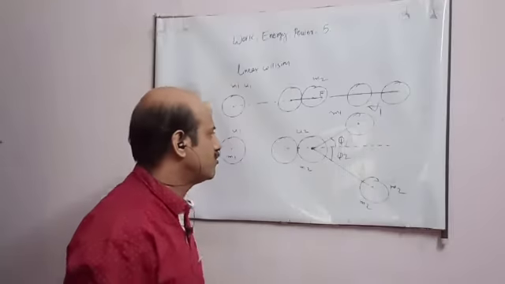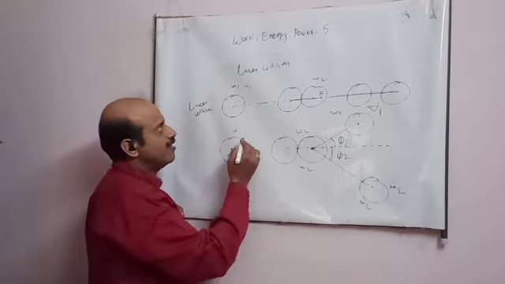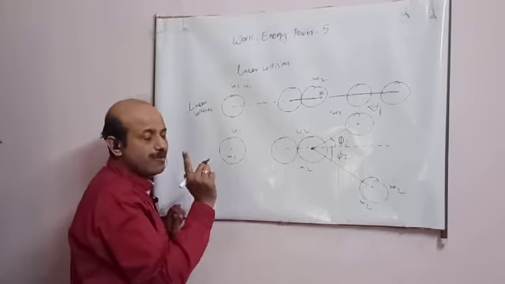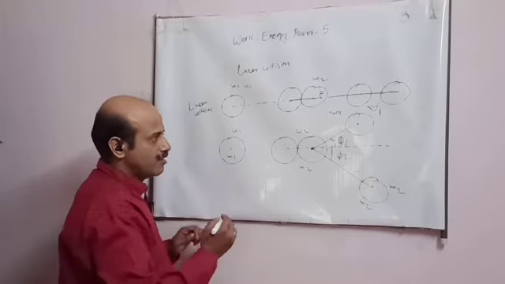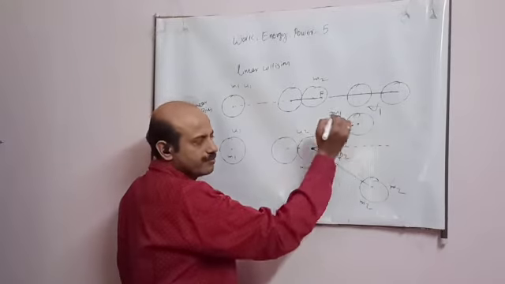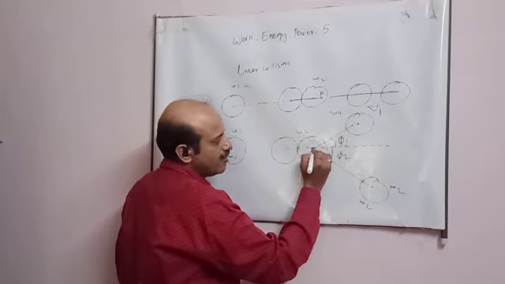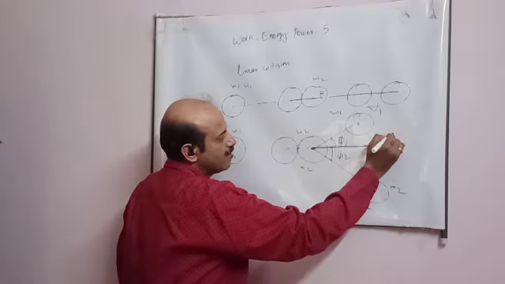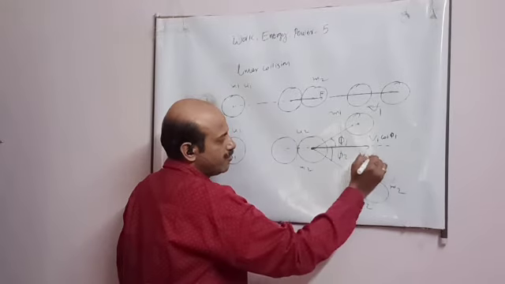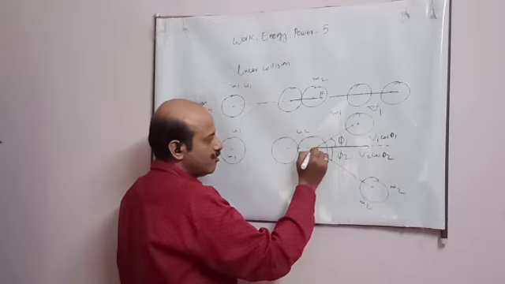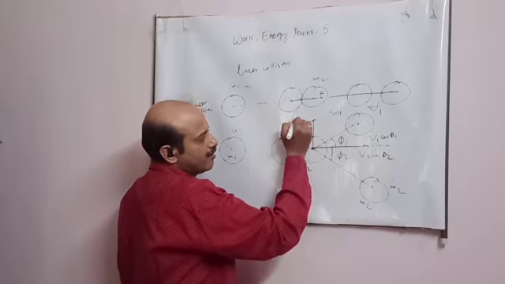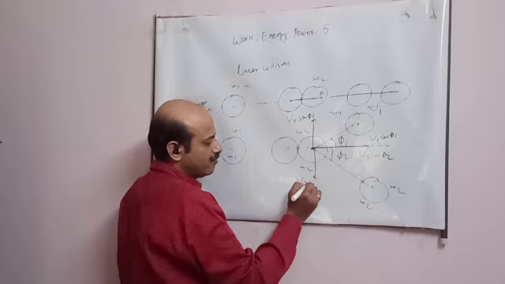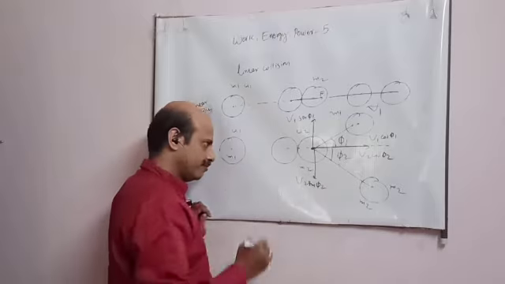Now, student, in this case also, if it is elastic collision and momentum is conserved, but you have to remember momentum is a vector quantity. So I will divide this velocity into two components, student. One is along this, v1 cos phi1 and for this v2 cos phi2. Similarly here, student, v1 sin phi1 and v2 sin phi2.